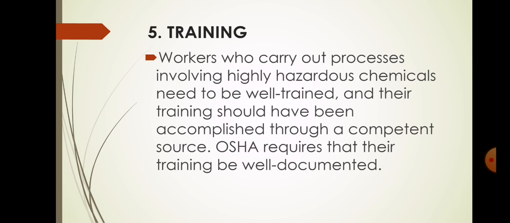The fifth element is training. This states that the workers who carry out processes involving highly hazardous chemicals need to be well trained, and their training should be accomplished through a competent source. It means your staff and employees must be well trained, and their training must be provided through a competent source. And OSHA requires that their training be well documented and recorded.